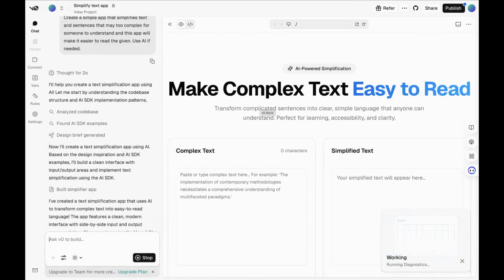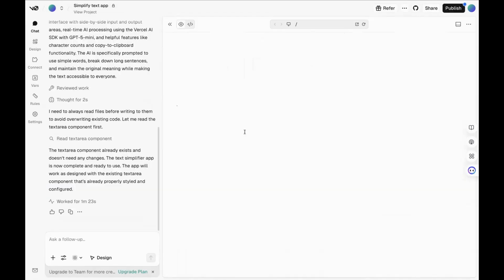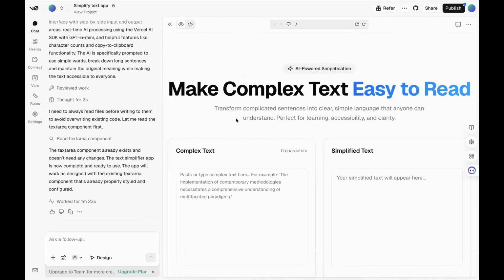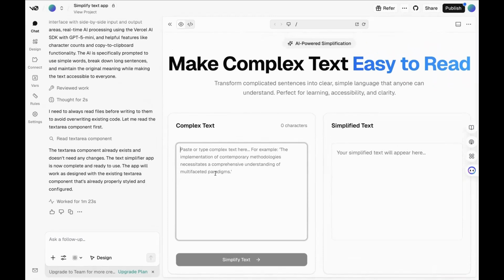Now, once it's done, we have a fully functioning application that we can explore more. This is "make complex text easy to read." It also gives a name. Things like this you can change inside the code, again changing the color and the design. So we're going to take some text, and I'm just going to type in something randomly.